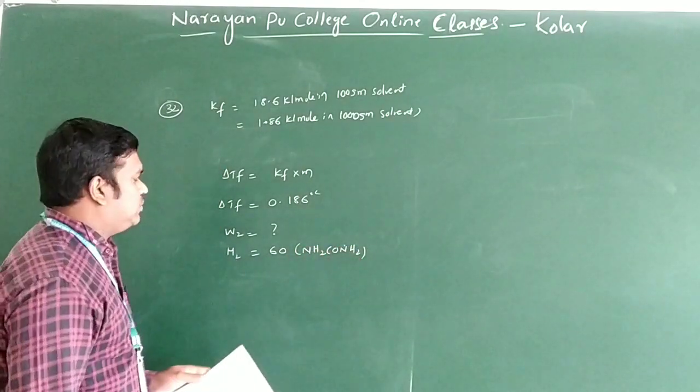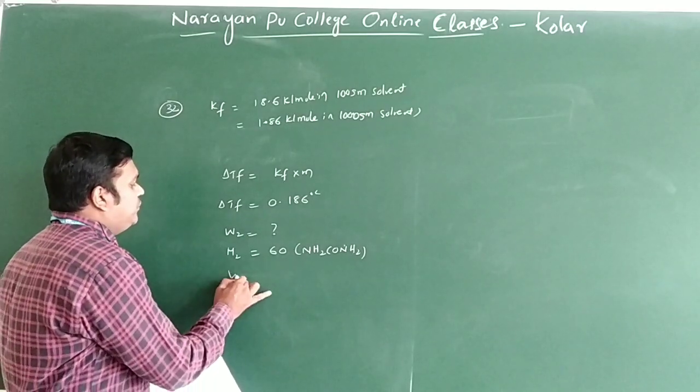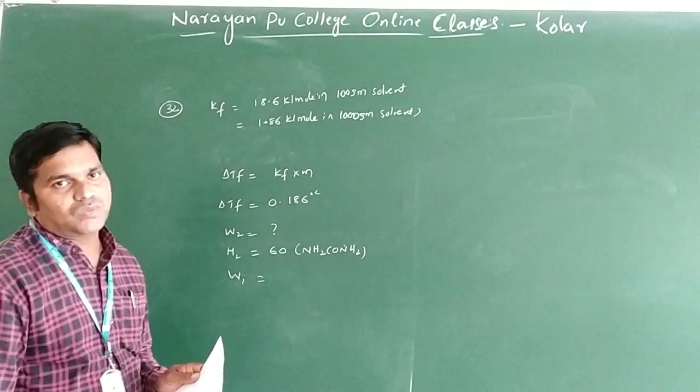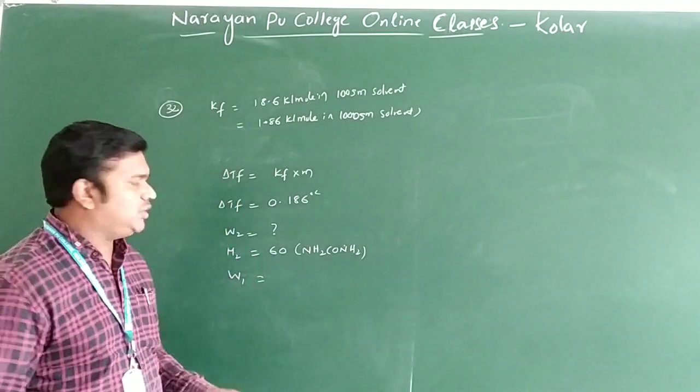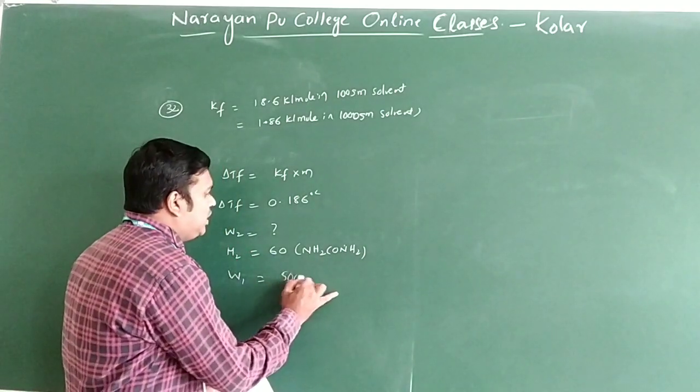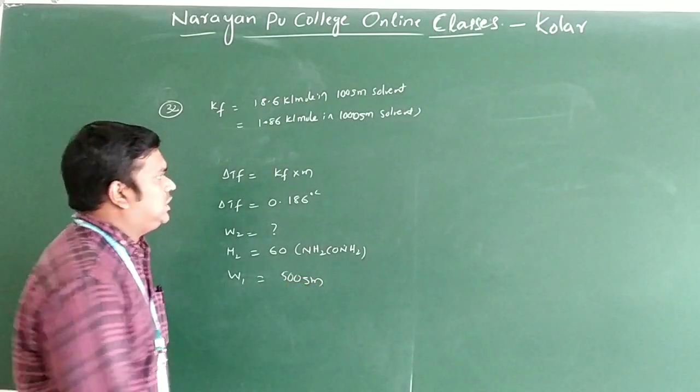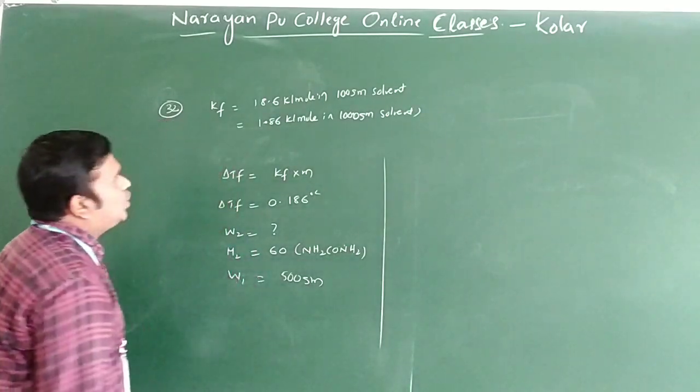One more thing is required: the weight of the solvent. Here the volume is given, so we take the solvent weight as 500 grams. Now we can substitute all the values.